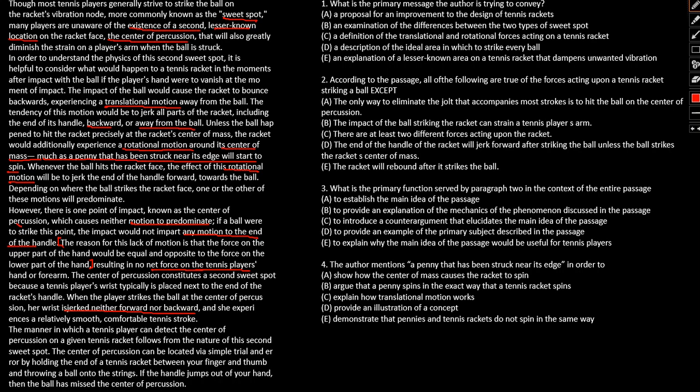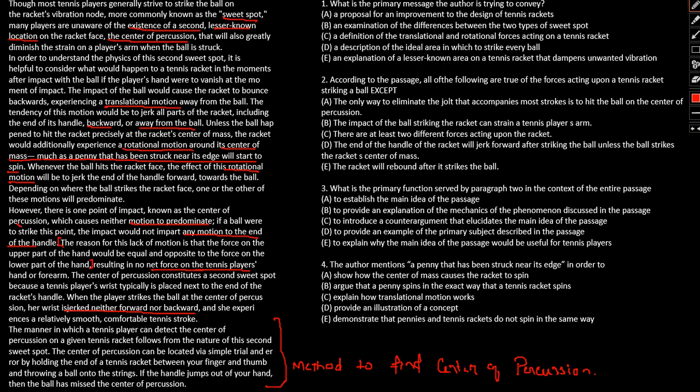The manner in which a tennis player can detect the center of percussion on a given tennis racket follows from the nature of the second sweet spot. The center of percussion can be located by simple trial and error, by holding the end of the tennis racket between your finger and thumb and throwing the ball onto the strings. If the handle jumps out of your hand, then the ball has missed the center of percussion. So this particular passage talks about the method to find the center of percussion.